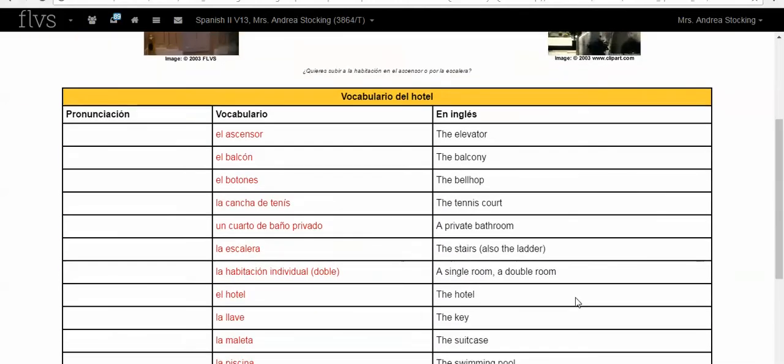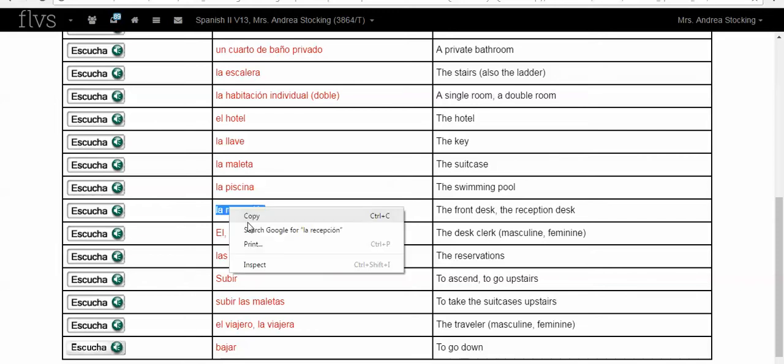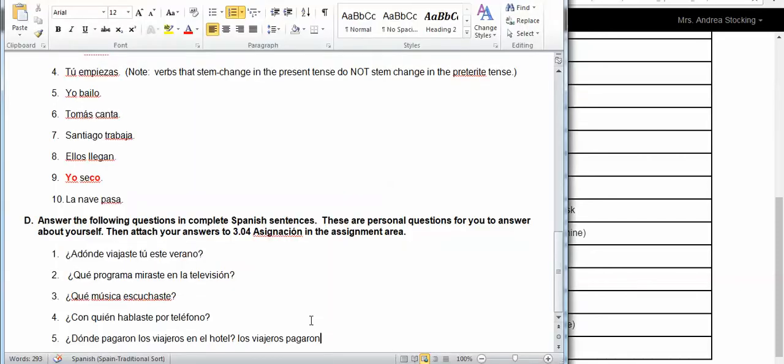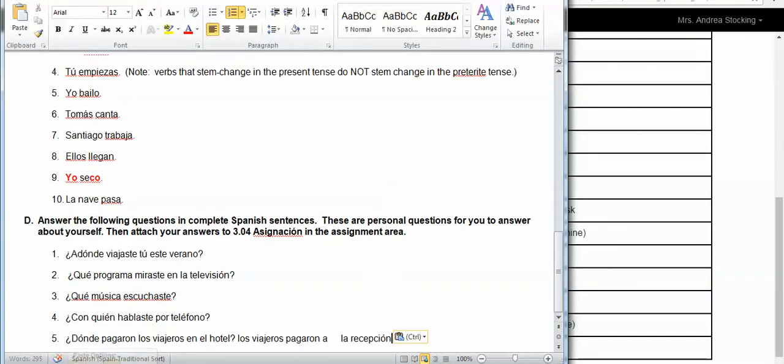And I'm going to pick where I think they paid. I'm probably going to say at the front desk, a la recepción. So that would be my answer to the last one. You can pick any of your vocab that makes sense for where they paid. Maybe you just want to say in the hotel, en el hotel.